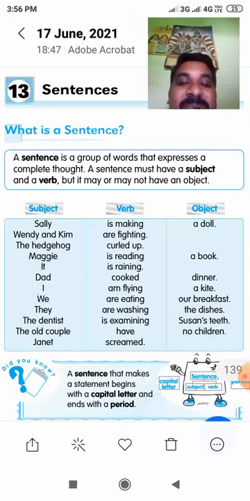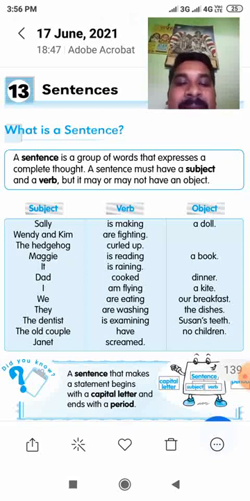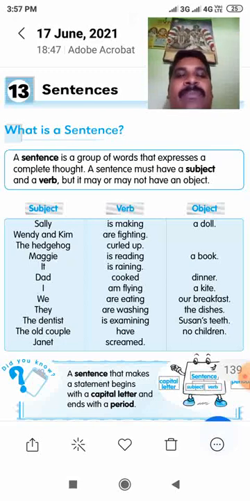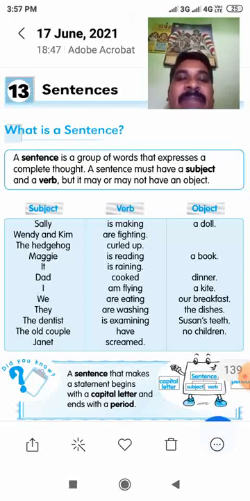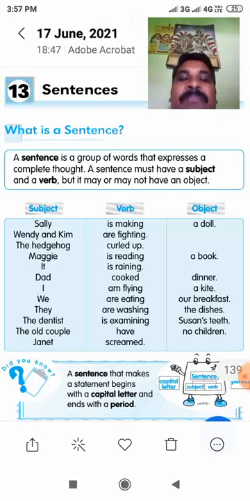So whenever you start a sentence, the first letter must begin with a capital letter. And finally, the sentence ends with the full stop. Here they mention period. Period means full stop. Are you clear now? So whenever you start a sentence, the first letter must be a capital letter, and then the sentence ends with a full stop. So you don't forget that.